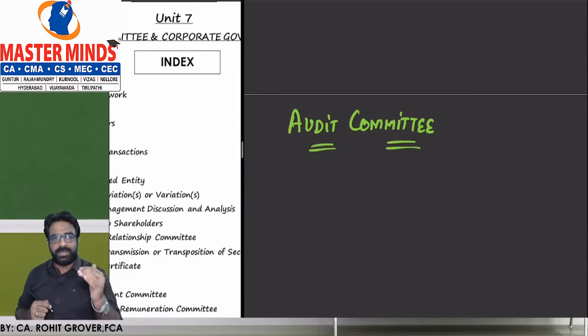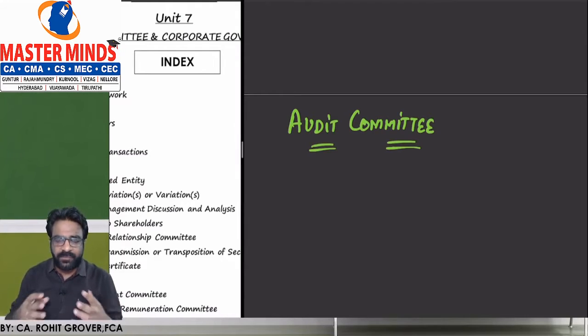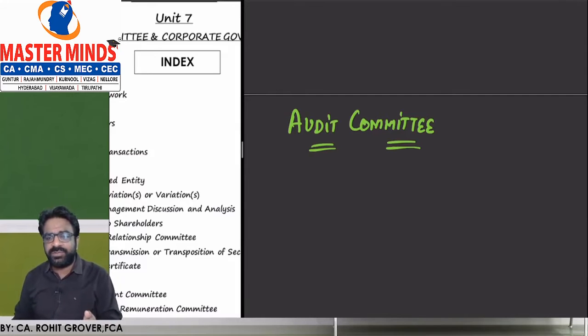Before jumping into this chapter, first we have to understand the framework of this chapter, how we are going to proceed in it. Remember one thing, you all know that ICAI has recently introduced the May 20 onwards study material.